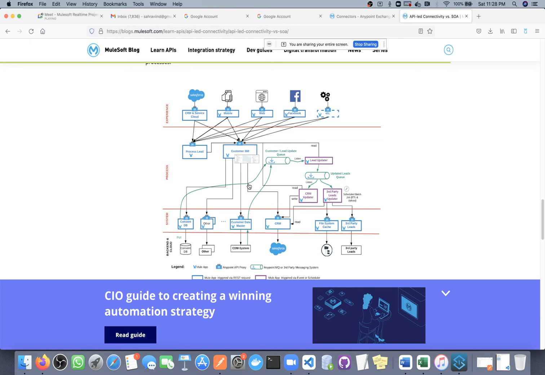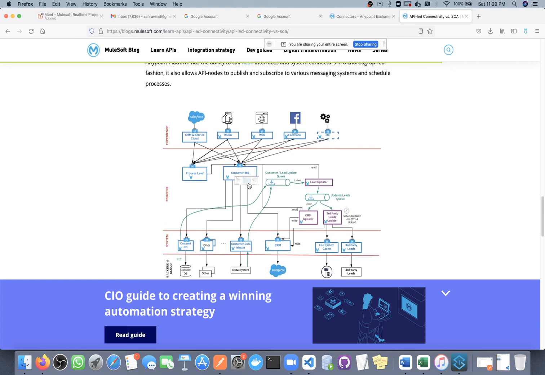Ravi, how many process APIs can we use, or can we use only one process API? That depends on your business, no? How big your business is, and on which basis you want to define your process layer. You can't give any fixed number, there is no fixed logic to identify that. Based on the business requirement, whatever system they want to develop, based on that you need to define how many process APIs you need.